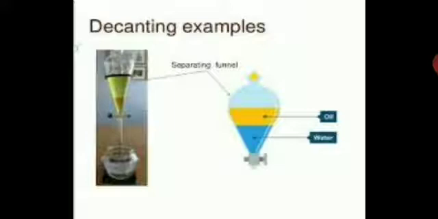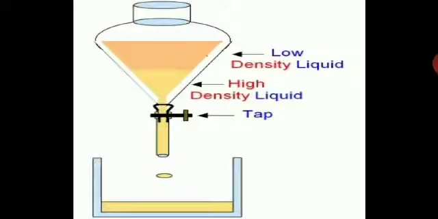So this is how decantation of oil and water is done. So it's not only solid and liquid: sedimentation and decantation both can separate a solid and liquid mixture, and a liquid mixture. Here you have these two examples we have discussed.